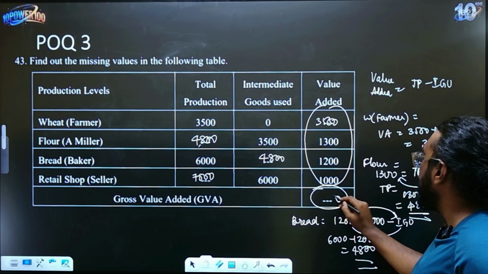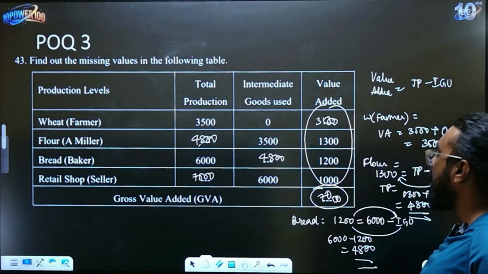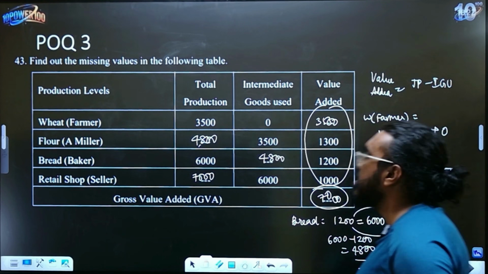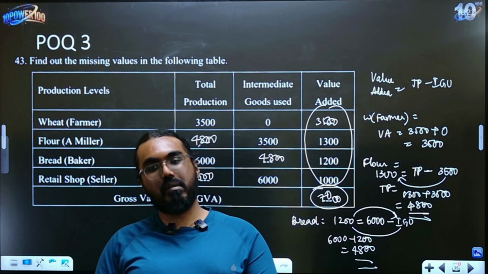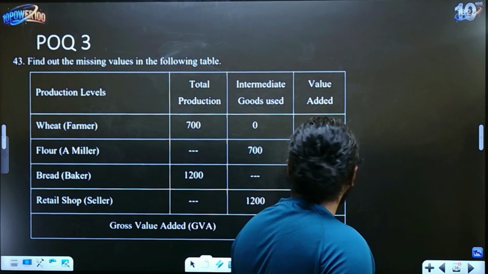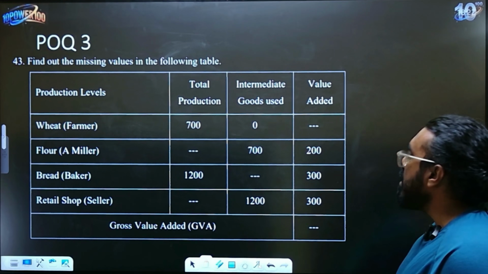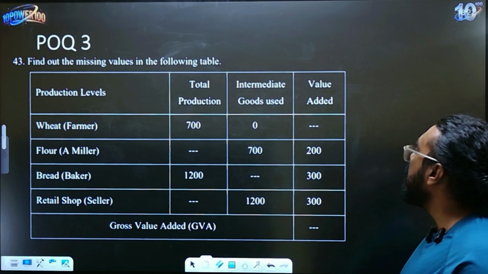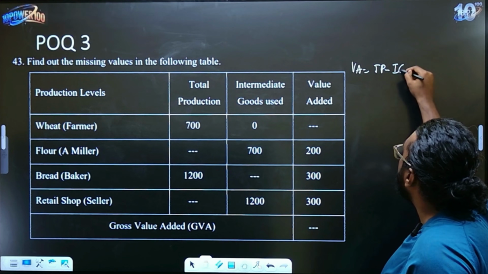So it is nothing but 0, 0, 10, 3, 4, 5, 6, 7. Your answer is 7,000. That's it. Isn't it so simple? It's just basic addition, subtraction. If you are able to do, I'm sure you will be able to do well in this question. We'll do one more question, one last question before we close out this video. So same concept, children, same logic you should use. Value added is nothing but total production minus intermediate goods used.